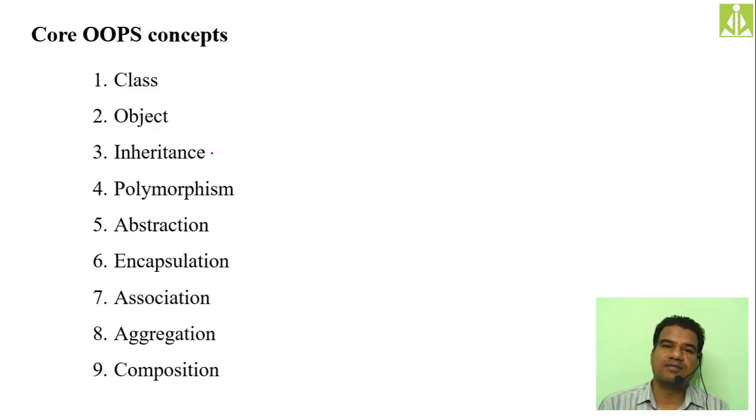After inheritance, we have polymorphism. Polymorphism means behaving differently at different locations.